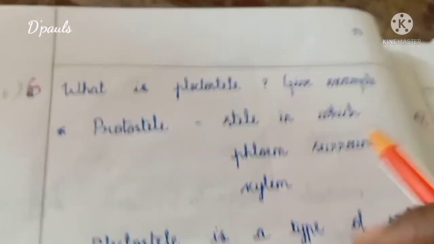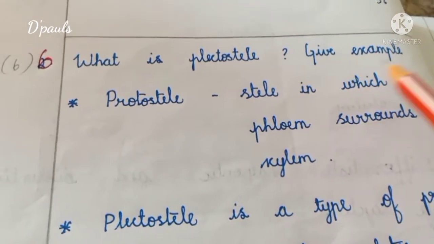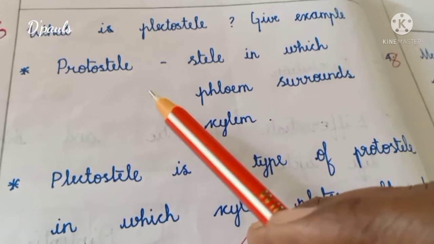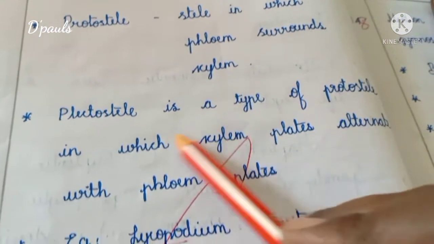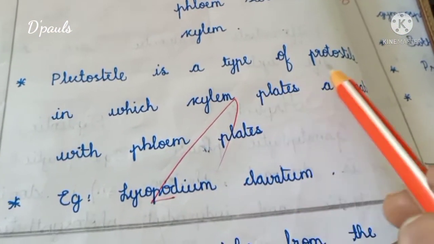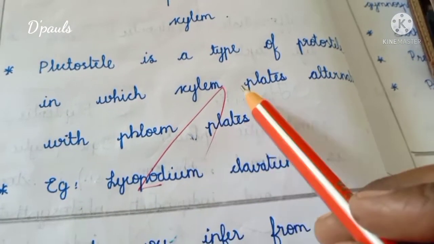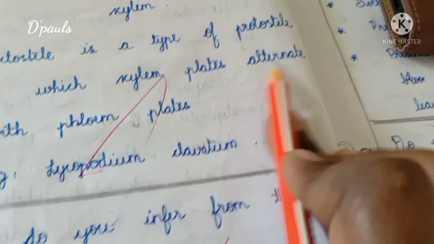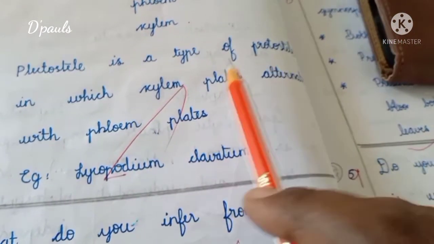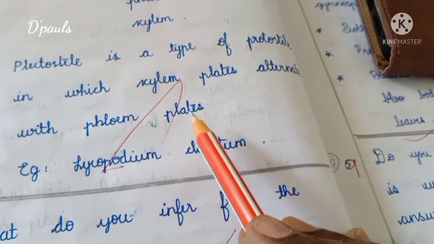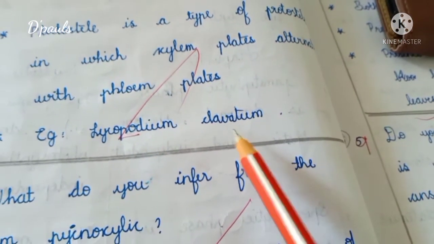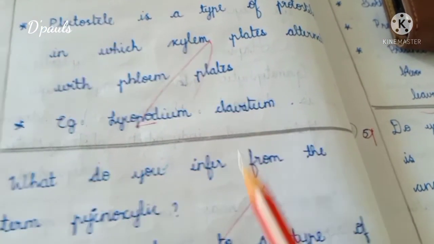Answer number 6. What is plectostele? Give example. It is a type of protostele in which xylem plates alternate with phloem plates. Example: Lycopodium clavatum.